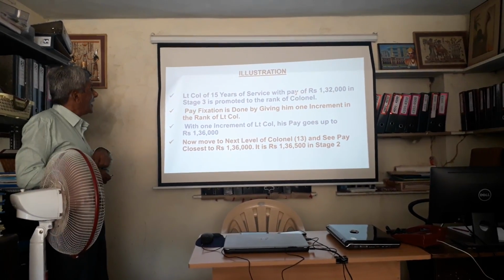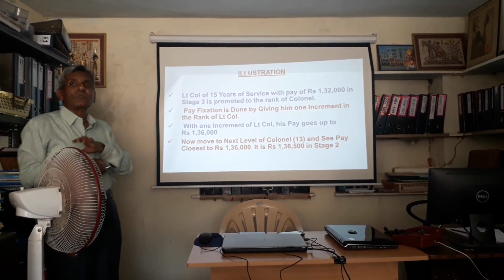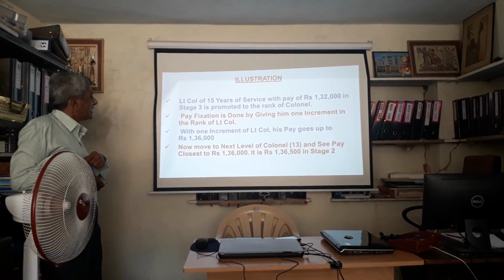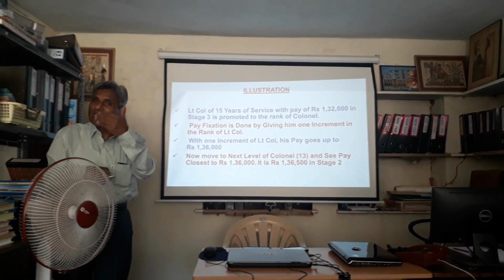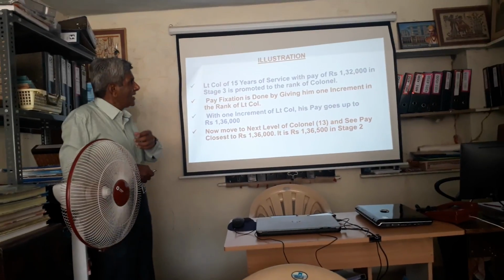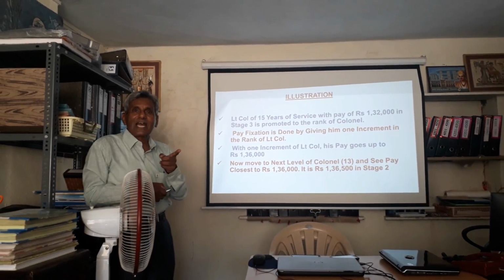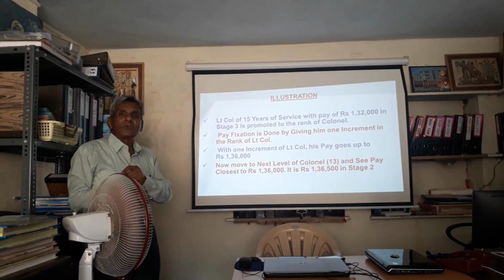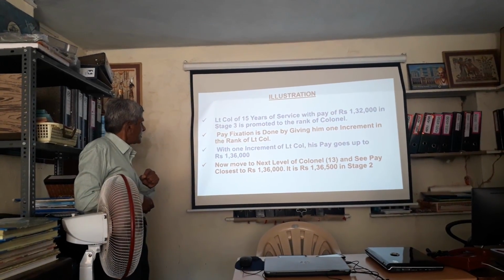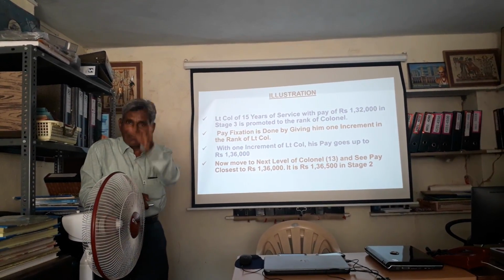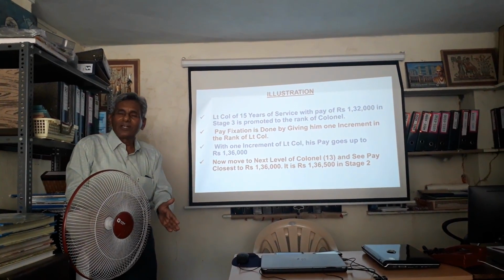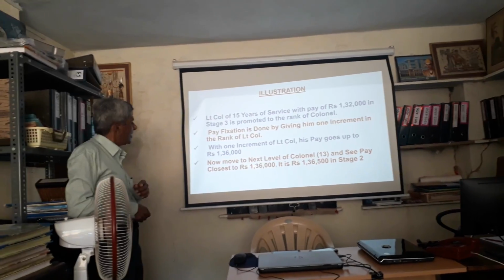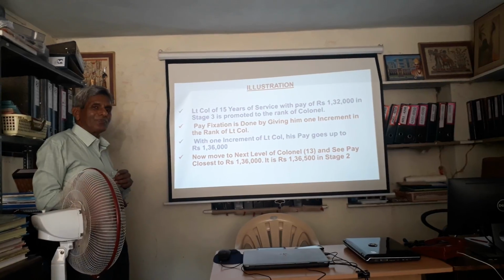Good thing. And his pay as a lieutenant colonel is 1,32,000 in this 7th CPC. Now pay fixation is done by giving one increment in the rank of a lieutenant colonel only. The moment he is promoted as a full colonel, his pay of 1,32,000 in the lieutenant colonel's rank, give him one increment in the same rank of lieutenant colonel, it goes to 1,36,000 rupees. Now next, move to the colonel's level, from the lieutenant colonel level vertically down, that is level 13, and see a figure which is close to 1,36,000 rupees.